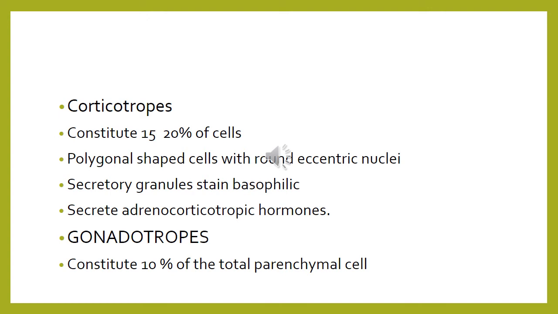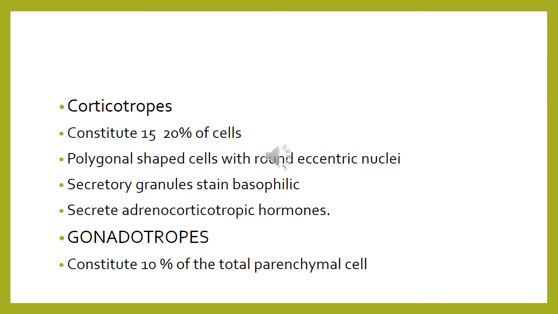Please note down the shape of the cell and the position of the nuclei, because you will have to draw all these cells together to form cords or clusters when you will be drawing the adenohypophysis. Now the secretory granules, they will take up basophilic staining. And what does it secrete? It secretes adrenocorticotrophic hormone.